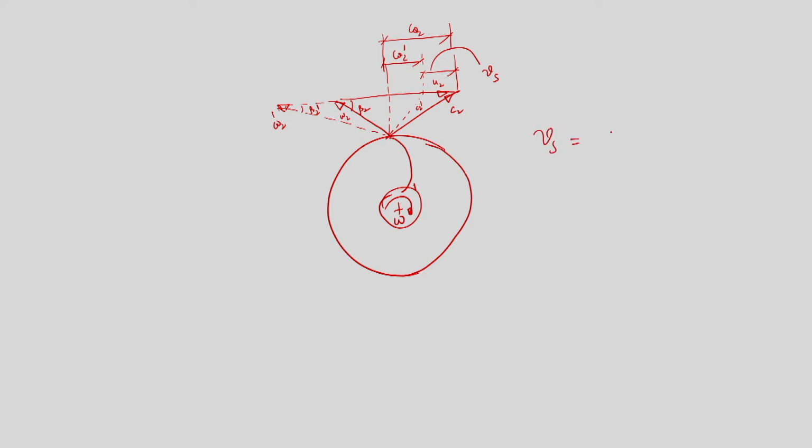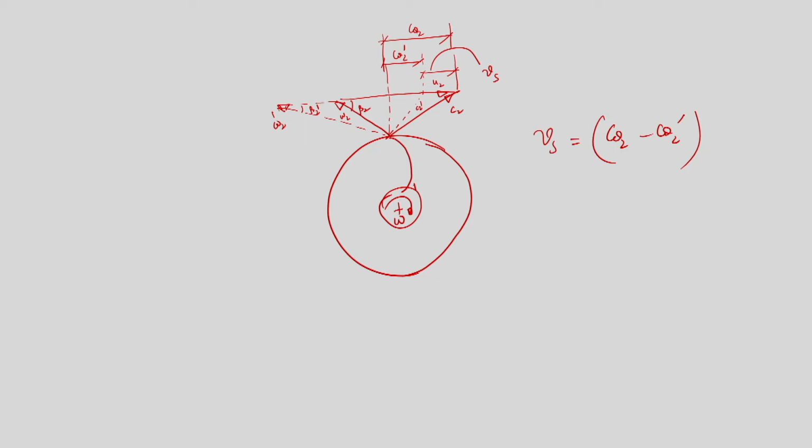So, the absolute velocity at the outlet changes from C 2 to C 2 prime, as a result of which it reduces the whirl component of velocity at the outlet, that is from C theta 2 to C theta 2 prime. So, now this V s is essentially C theta 2 minus C theta 2 prime. So, a change in the swirl component of velocity at the outlet because of this change in the mean direction of flow at the outlet of the impeller gives us this slip velocity.